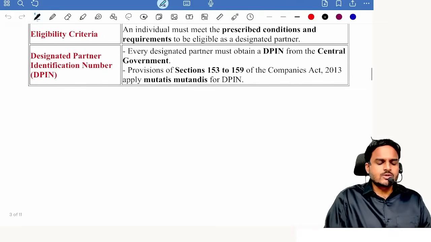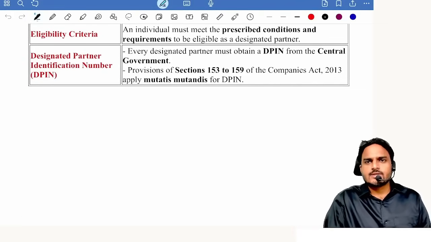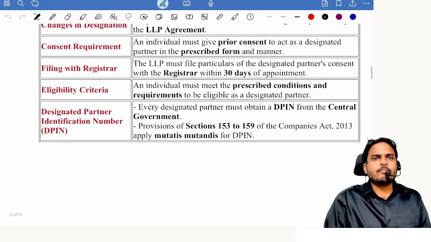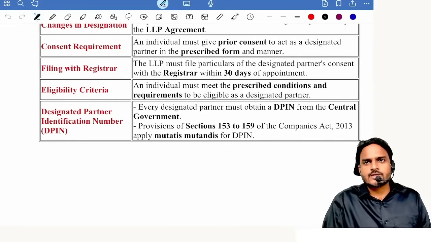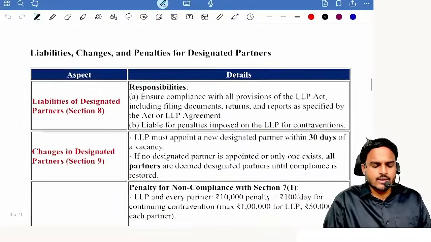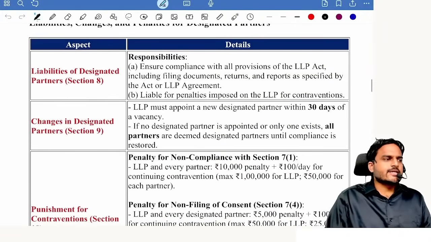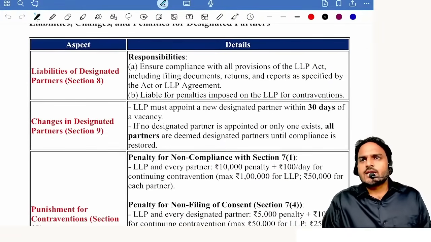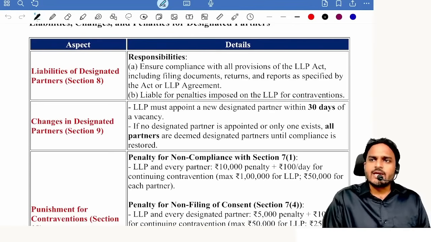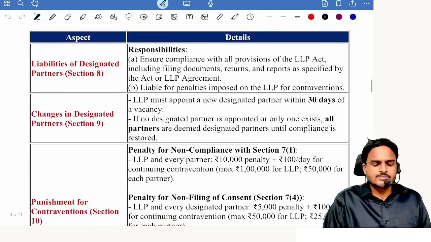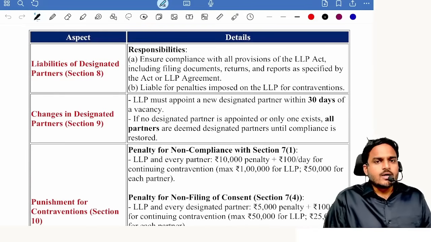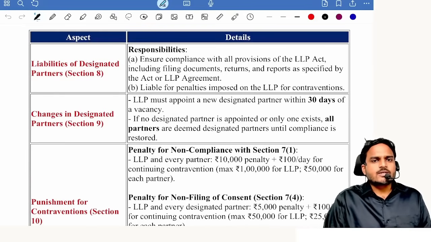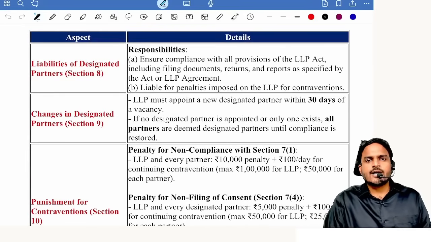Next one, he should have a DPIN. So tell me, without DPIN, can we appoint a designated partner? If we appoint, it's a violation of LLP Act 2008. Okay. Next one, liabilities of designated partner. In case of defaults by LLP, who gets punishment? LLP and a designated partner. So responsibilities, they are responsible for ensuring compliance with all provisions of LLP Act, including filing documents, returns, reports as specified by the Act or LLP agreement, and they are liable for penalties imposed on LLP for contraventions.